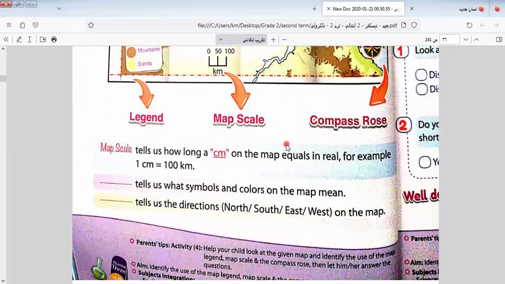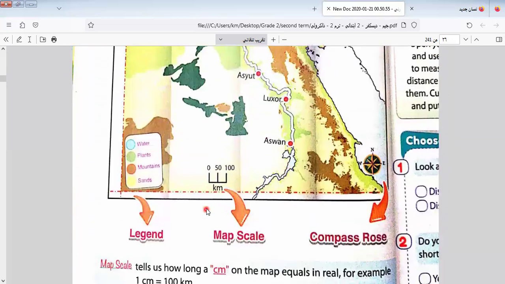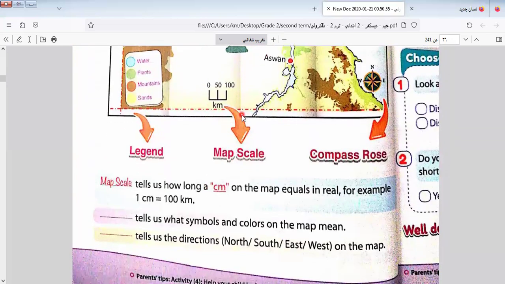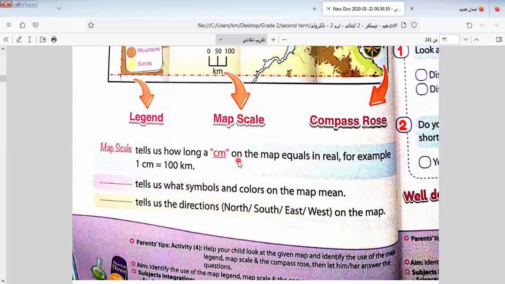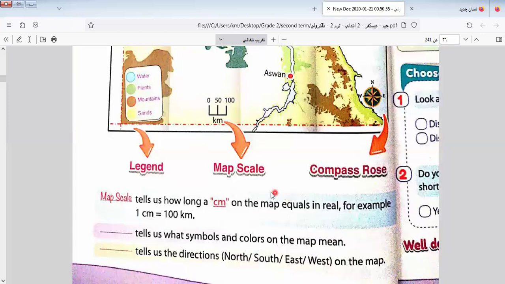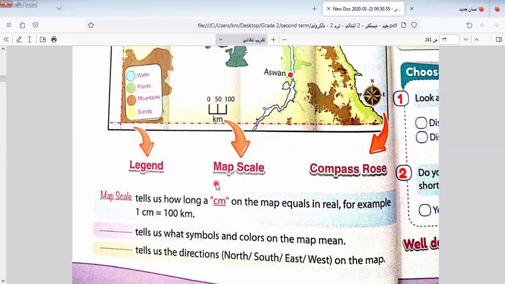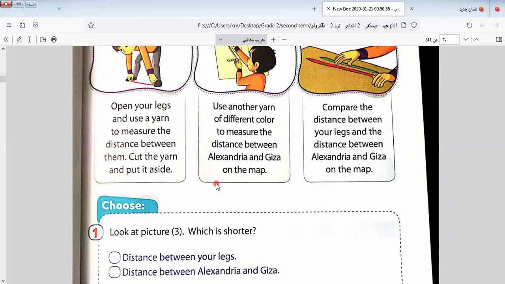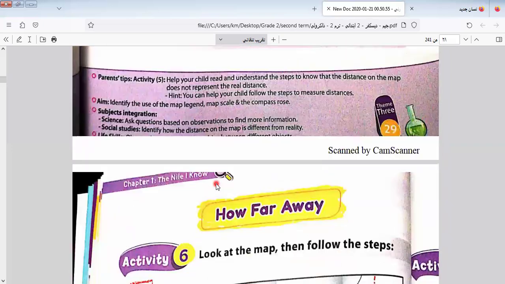This is the map as we know it here. Here we have a scale, called the map scale, for measuring distance. The map is not real, as we know; the distance on the map is equal to a real distance. So this map scale tells us how long a centimeter on the map equals in real. So this is called the map scale. Let's go to another item here.